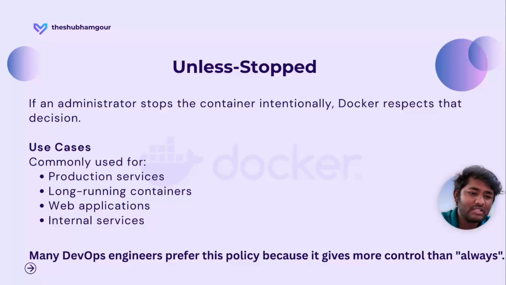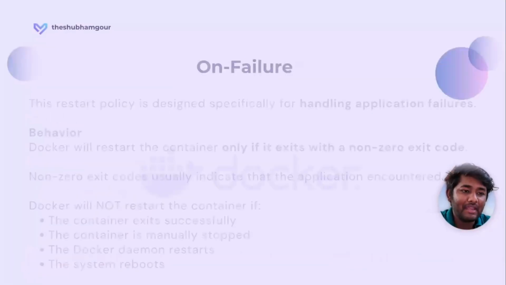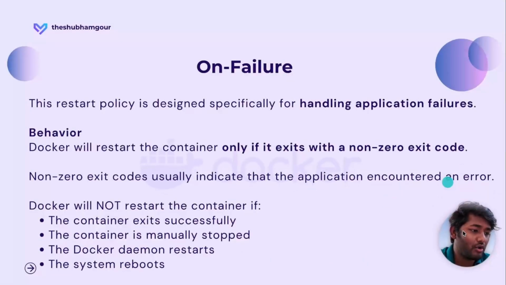So many DevOps engineers prefer this policy because it gives control, unlike always, because in always, even if you stop it, it will restart it. But again, if you want control over it, you may use the unless-stopped restart policy. Now let's move forward with the last one, that is on-failure.